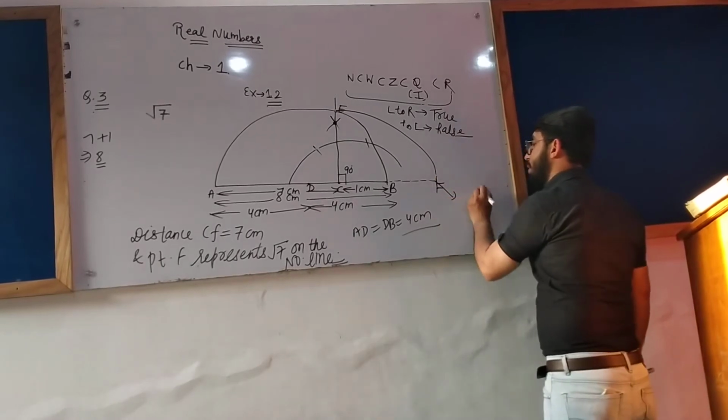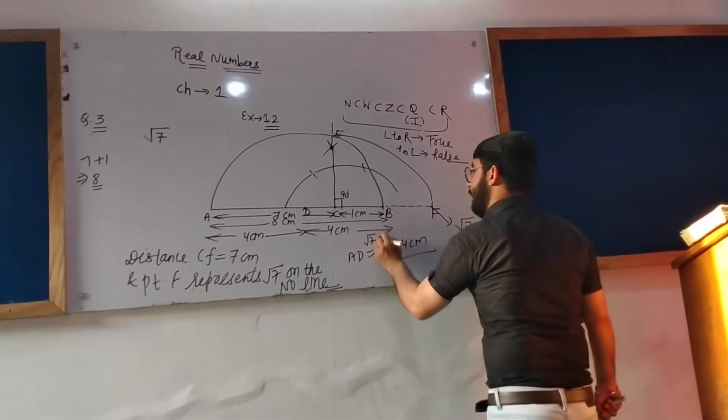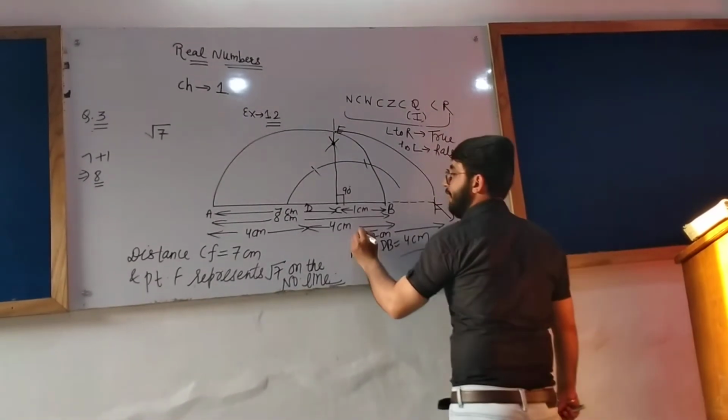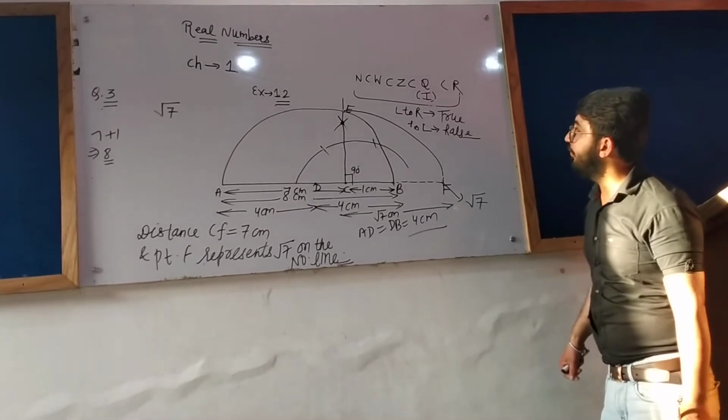This is root 7 and CF is the root 7 centimeter distance. Okay, understood? Getting the point?